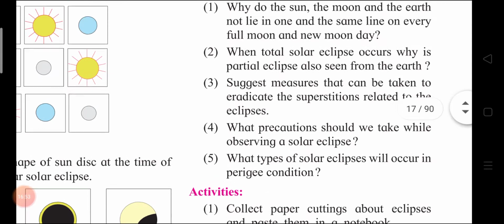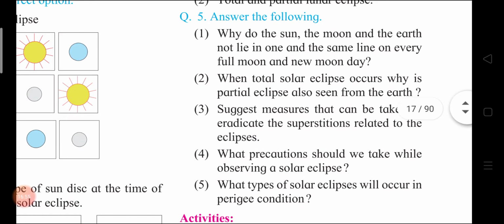Next. What type of solar eclipses will occur in perigee condition? Yes, children.